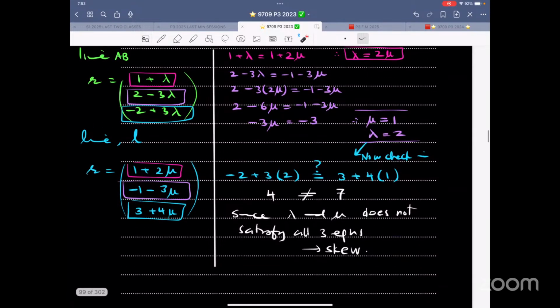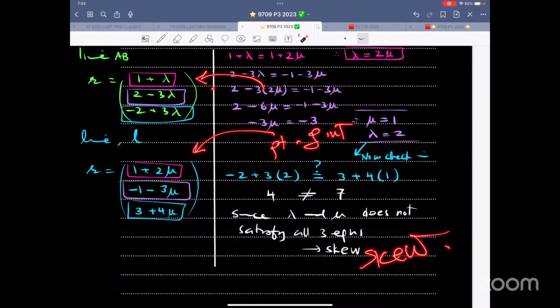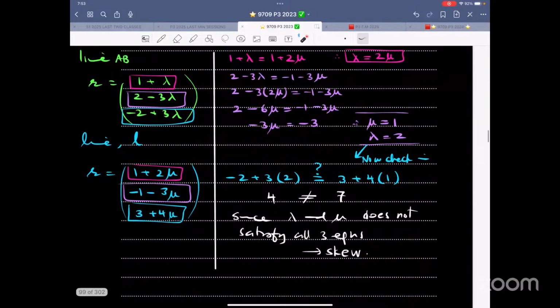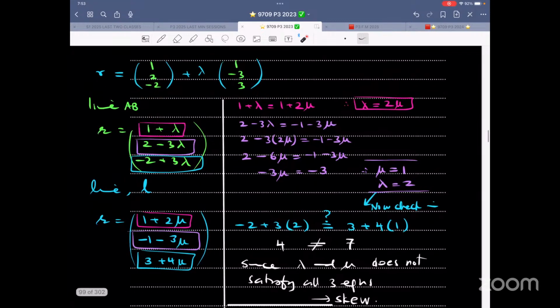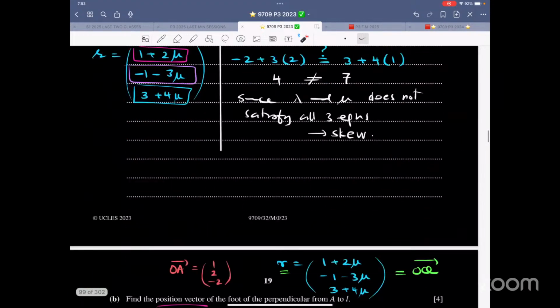The two lines intersect, and then you can place lambda where it belongs or mu where it belongs to find the point of intersection. But in this case, it is skew. Someone can also ask this question: what if someone solved the blue and the purple equation first and then plugged in pink? Doesn't make a difference. The values will come out to be different, but over here, it won't satisfy all three equations. So that is for how many? 5 marks. Very simple question.